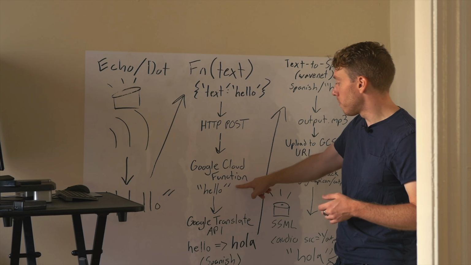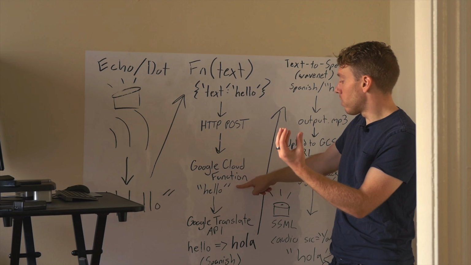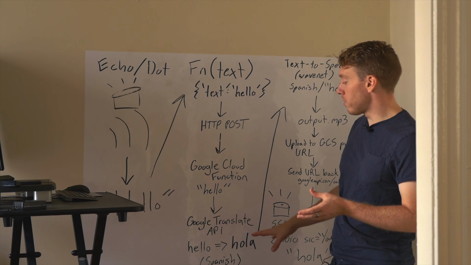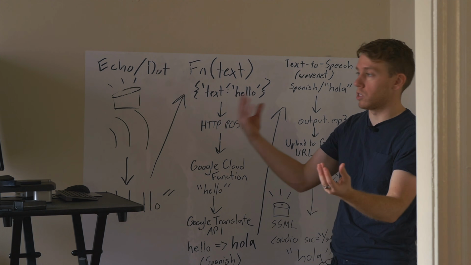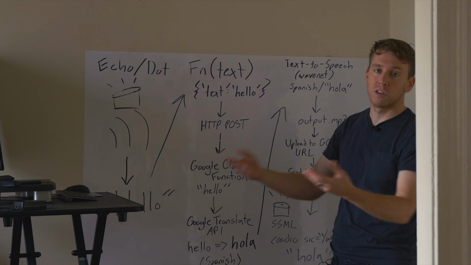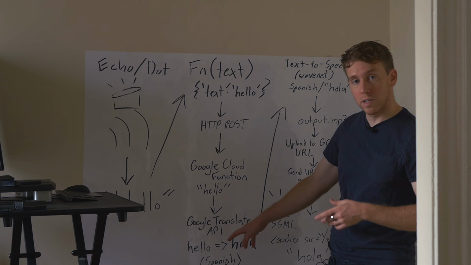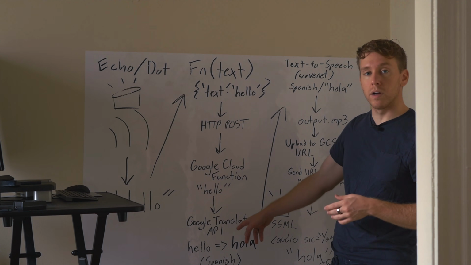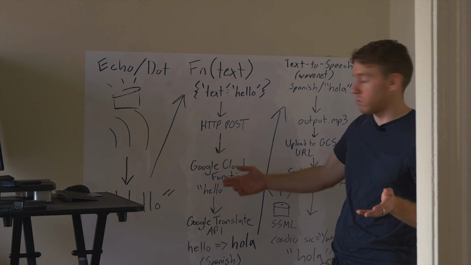From the Google Cloud function, we're going to take that text and we're going to send it to the Google Translate API. And there's a couple different parameters you pass to the API. You say, what is the origin language, what's the target language, and then what is the text that you ultimately want to translate. It's very straightforward. Google has libraries that you can easily make these sort of requests, and so we're going to use those libraries. I like to code my cloud functions in Node.js, so for the sake of this example, that's what we're using.